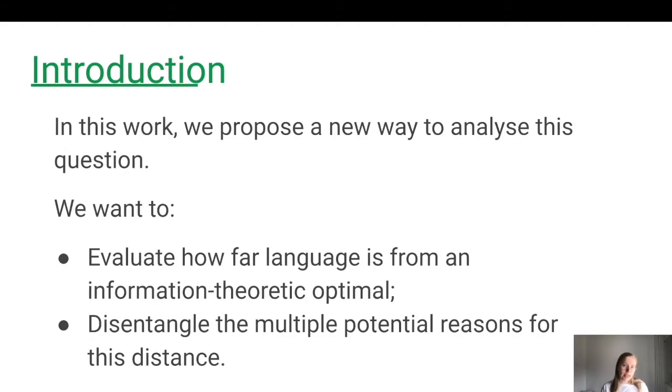In our paper, we take a different standpoint. We're actually interested in the non-optimality of language. So we want to see just how far language is from its information-theoretic optimal. And also we want to study the different processes behind this distance.